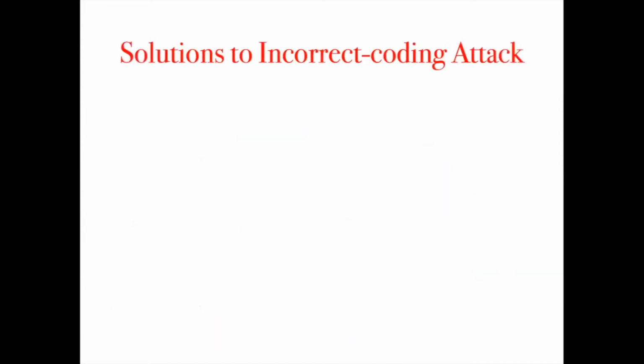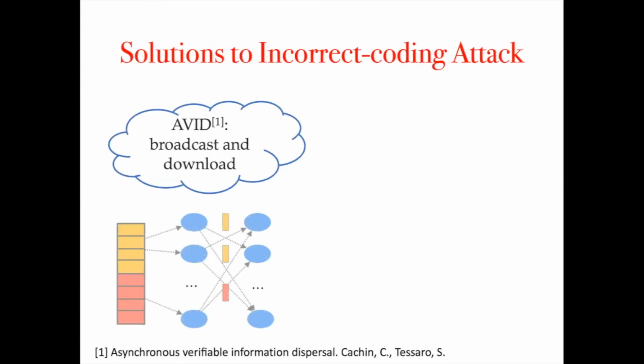To detect such attacks, there are some existing solutions. The paper Asynchronous Verifiable Information Dispersal uses a method where nodes broadcast received data and meanwhile download others' forwarded data to check whether they can reconstruct the original block. It's easy to notice that the communication efficiency is sacrificed here, since all nodes need to download all data chunks.